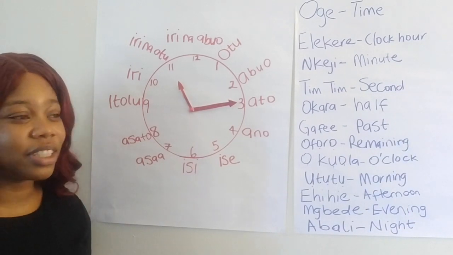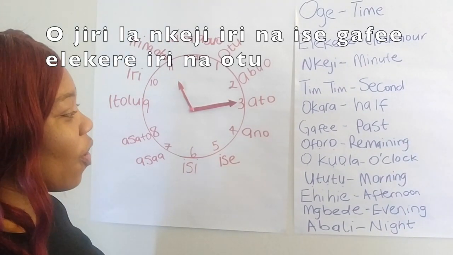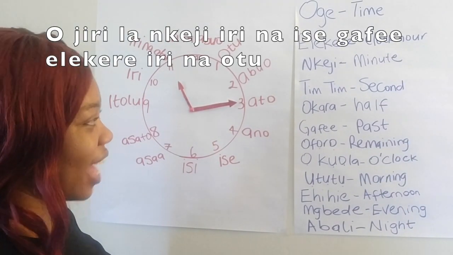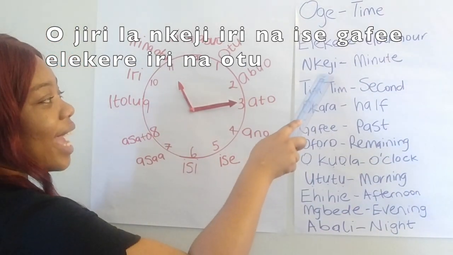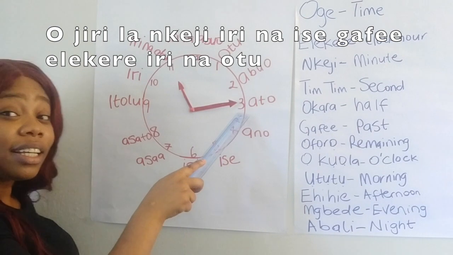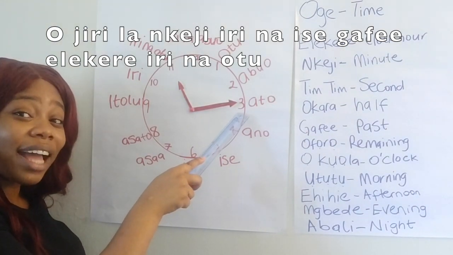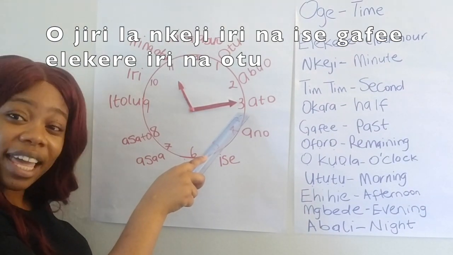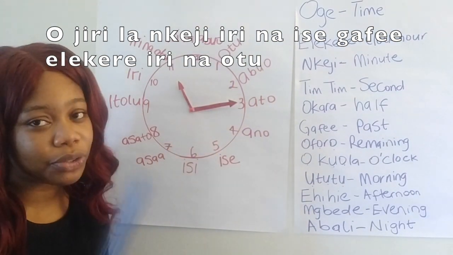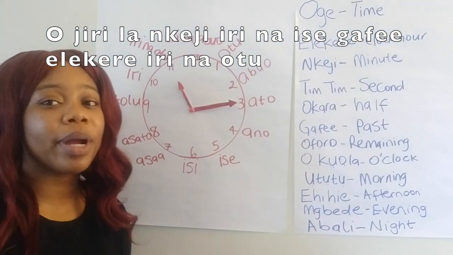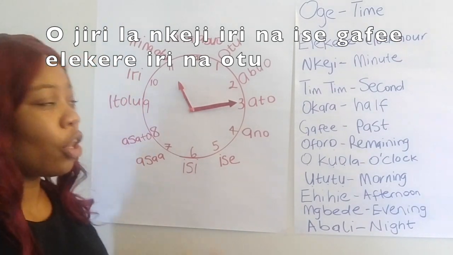That's the question. You say, O jirila nkeji iri na ise. Remember, this is minutes. Don't get carried away by the 1, 2, 3. 1, 2, 3 is there to remind you how your clock usually is.